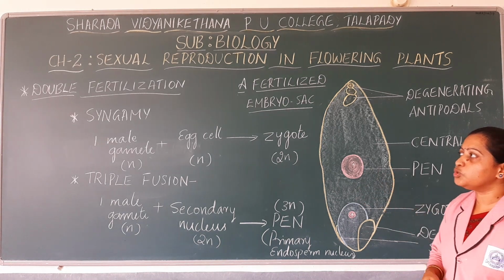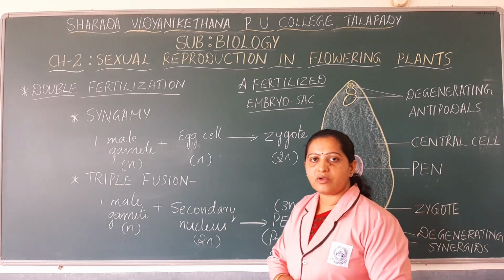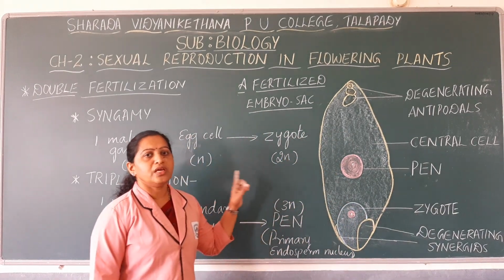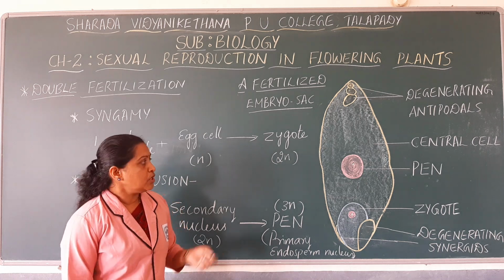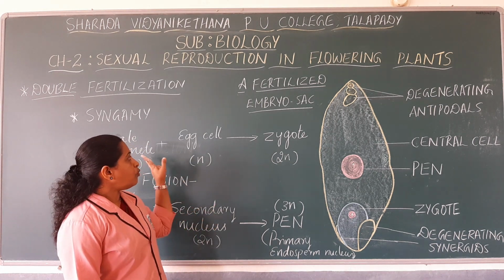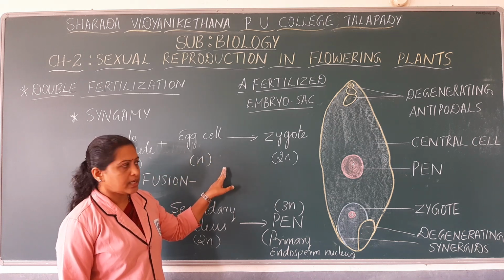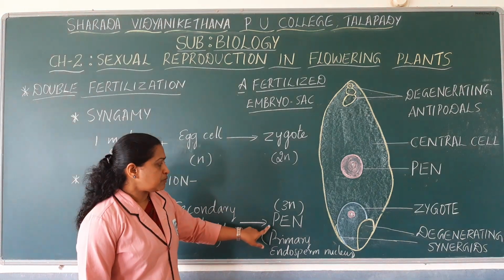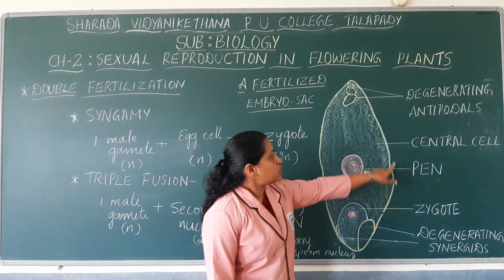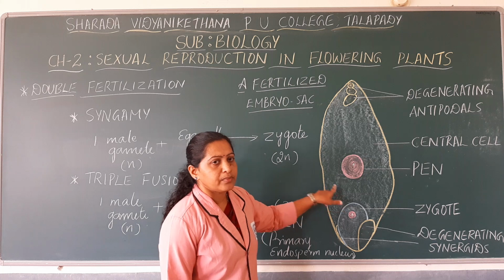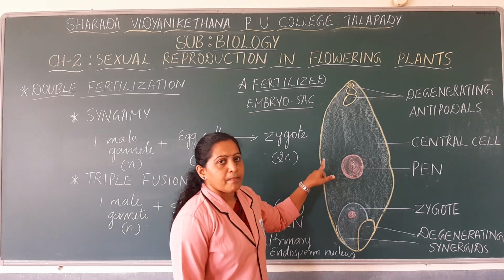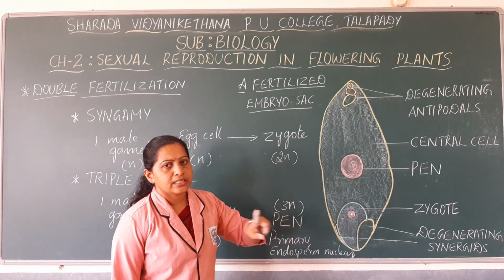These are the two main events that occur during double fertilization, and this is very important because this is a unique feature of angiosperms. So remember those two types of fertilization, and remember which cells fuse together to form the zygote as well as the primary endosperm nucleus, and what happens to the central cell once the primary endosperm nucleus is formed. The central cell becomes the primary endospermic cell.